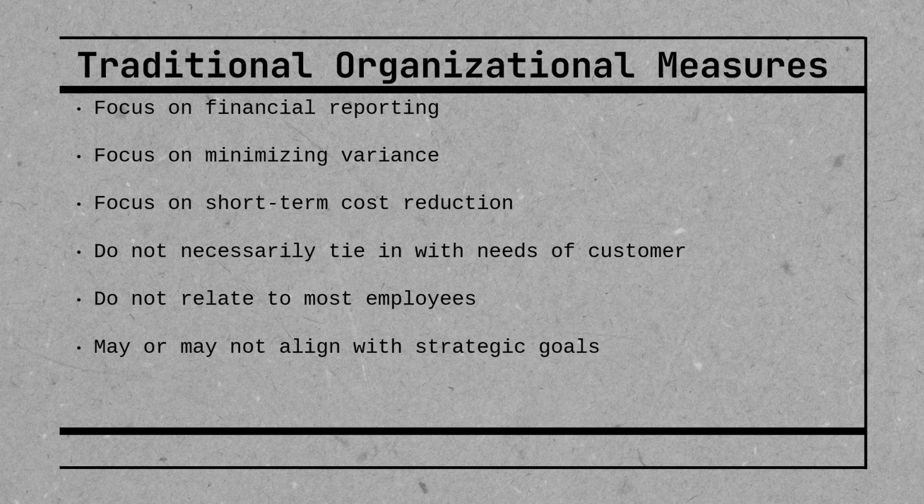That leads us to the next thing, focusing on minimizing variance. This is actually one of the really good ones from traditional organizational measures. Variation is not a good thing, necessarily, I should say, at least in the context of what we're talking about. So we want to focus on minimizing that variance.